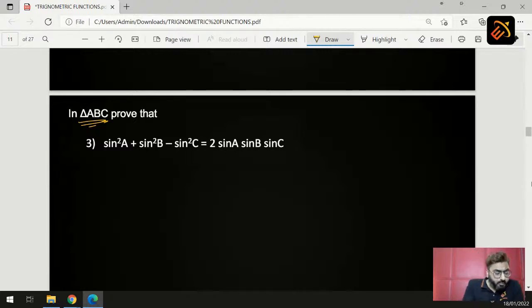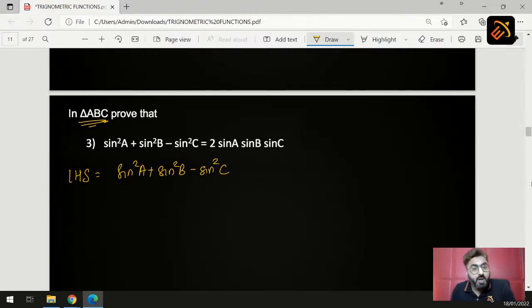So let's solve this question. Let us consider left hand side. Now when we consider left hand side, what is given on our left hand side? Sin square A plus sin square B minus sin square C. Now if you see your left hand side, यहाँ पे terms square में हैं.